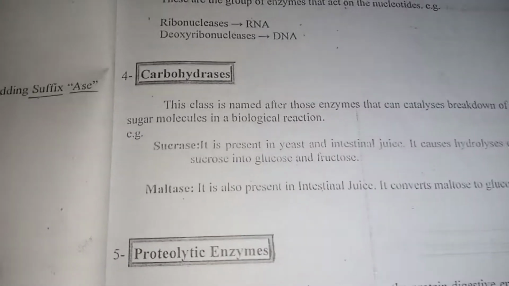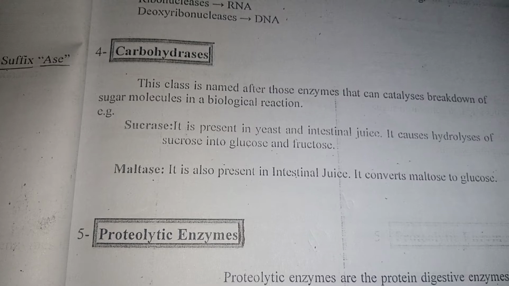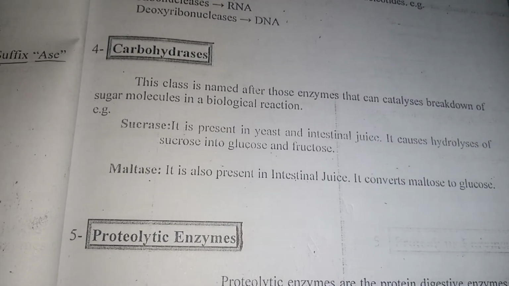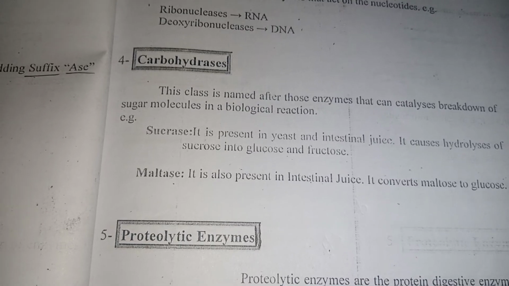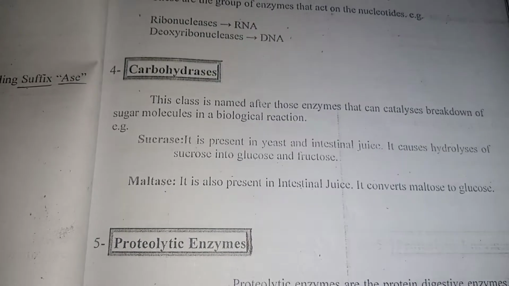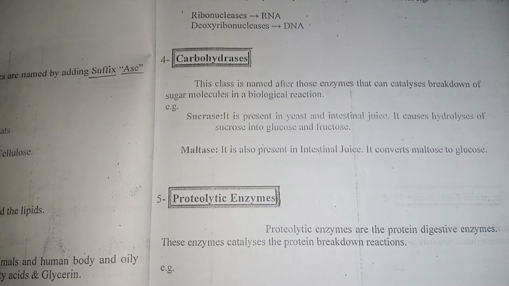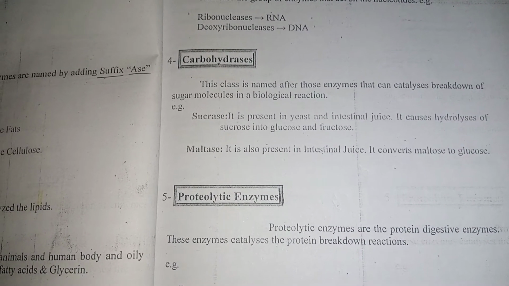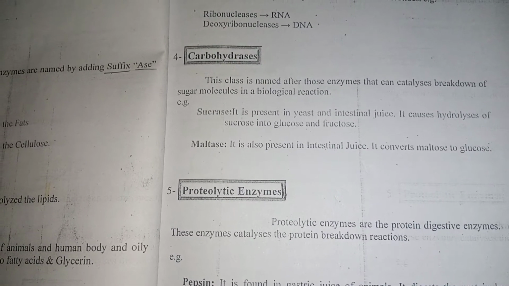Carbohydrases. This class is named after those enzymes that can catalyze breakdown of sugar molecules in a biological reaction. Sucrase is present in yeast and intestinal juice.